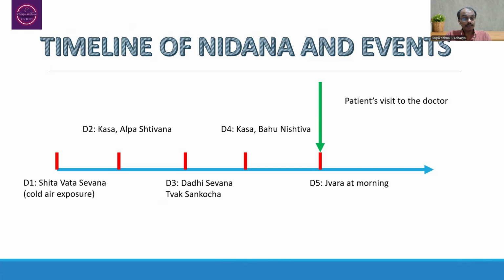On the fourth day, the person has Kasa, Bahunishtiva, etc. Again, this is considered further exposure of the respiratory passages. And on the fifth day, the person has Jwara that has developed in the morning. At this time, the person visits the physician. This is the stage of Rupavastha.